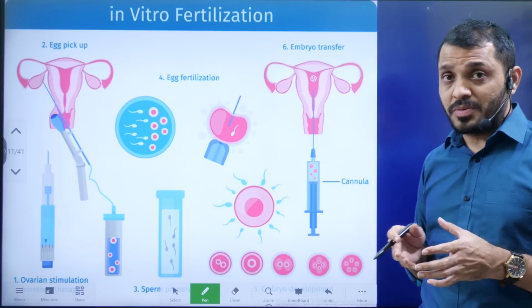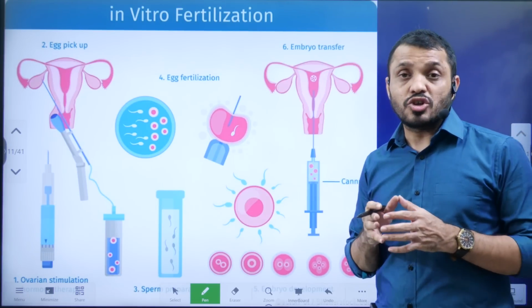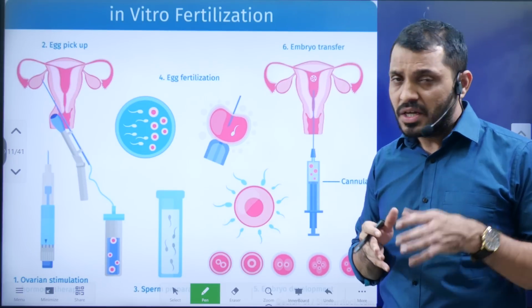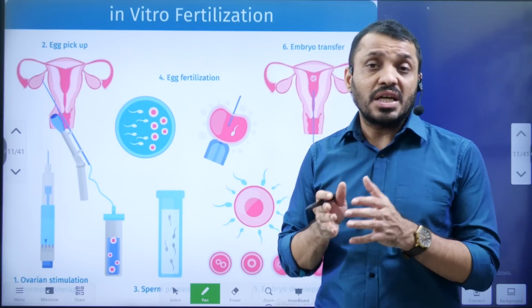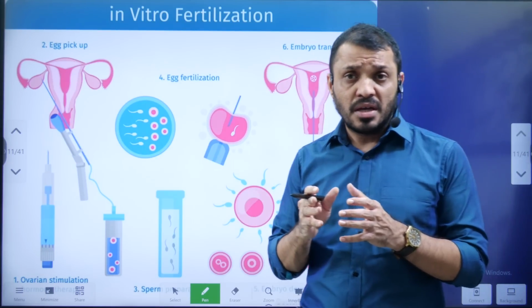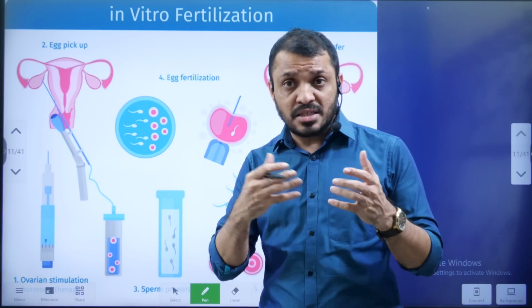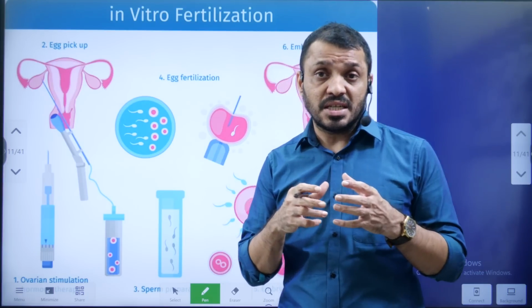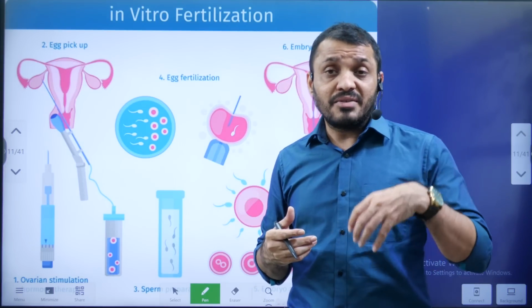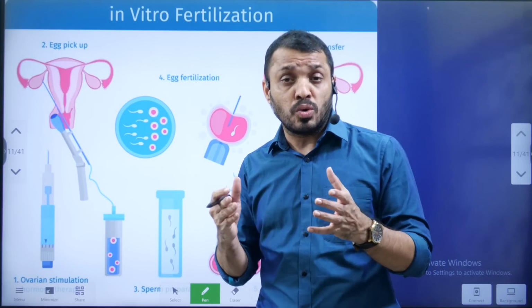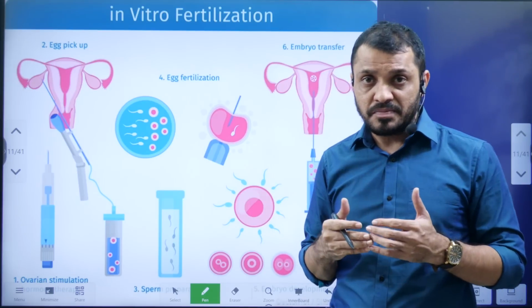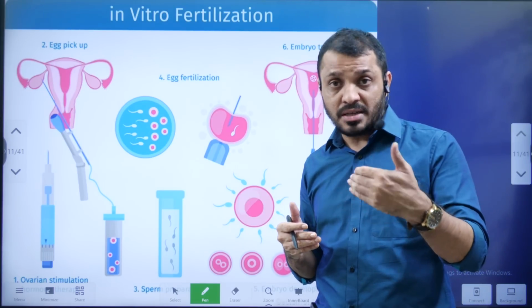The second topic is going to be science and technology related, and this topic is mainly in vitro fertilization. Students, fertilization normally occurs inside the human body. Fertilization with respect to humans is all about the fertilizing of egg and sperm. When both are fertilized, it results in an embryo, and when the embryo is implanted, placed within the uterus, it grows as an infant or fetus. Fetus grows as a baby.